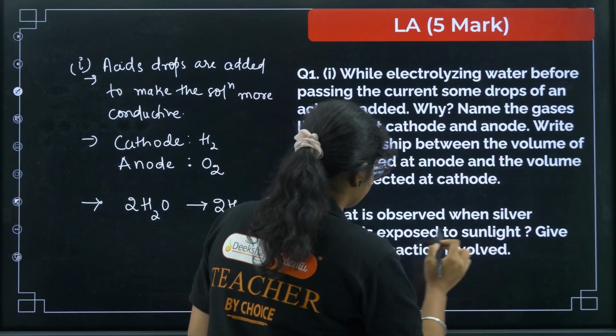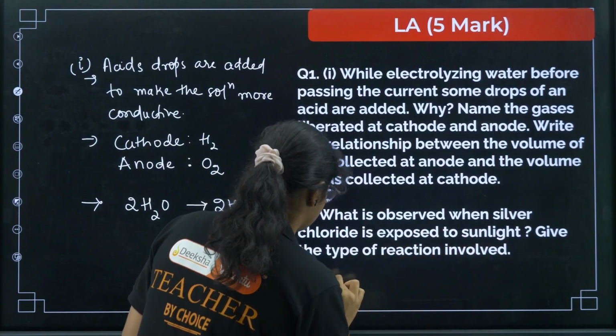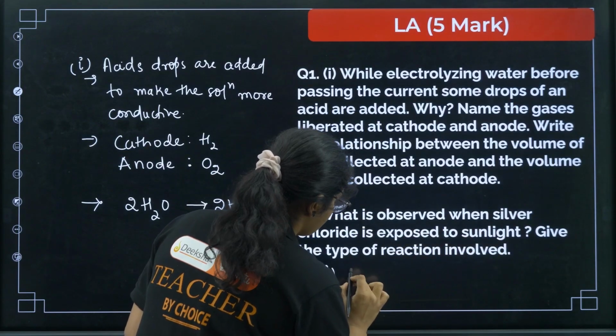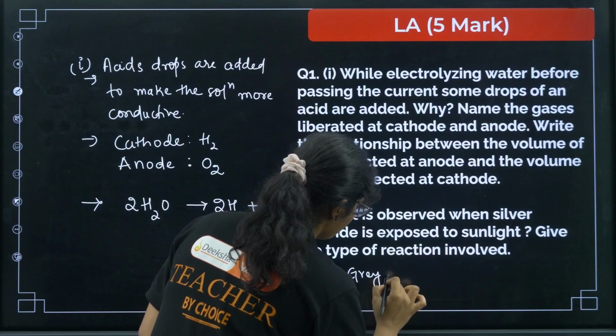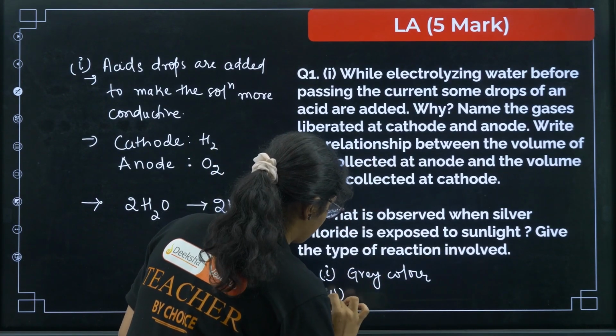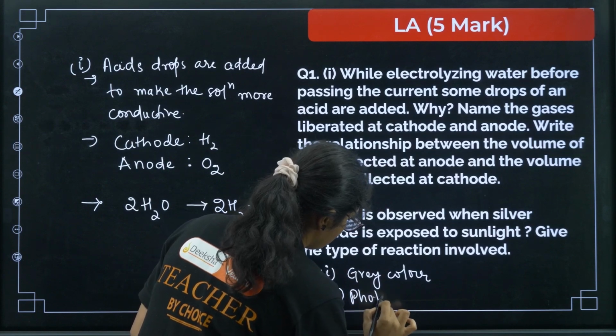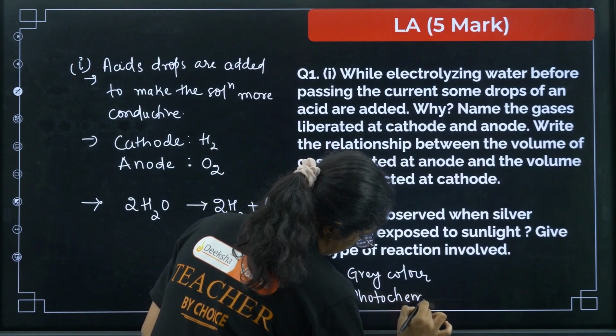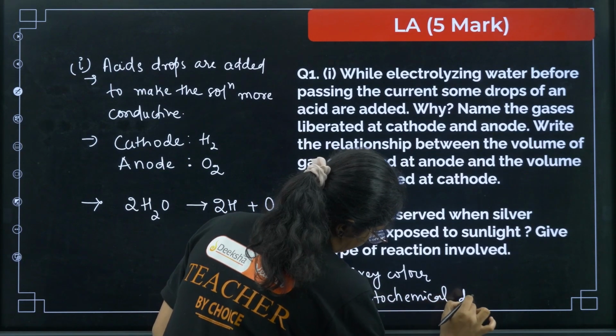Next, what is observed when silver chloride is exposed to sunlight? So here the first thing will be grey color is observed. Okay, give the type of reaction involved. So the type of reaction here is photochemical decomposition.